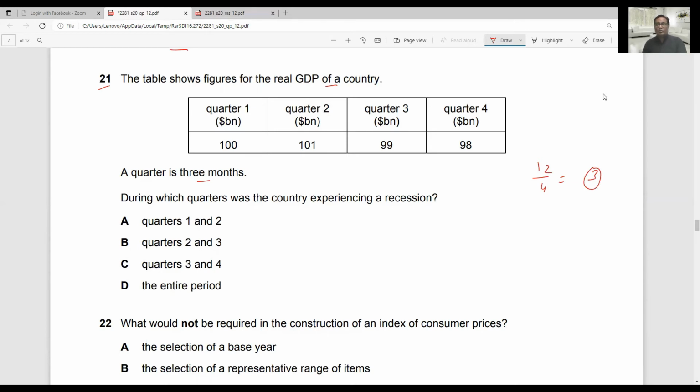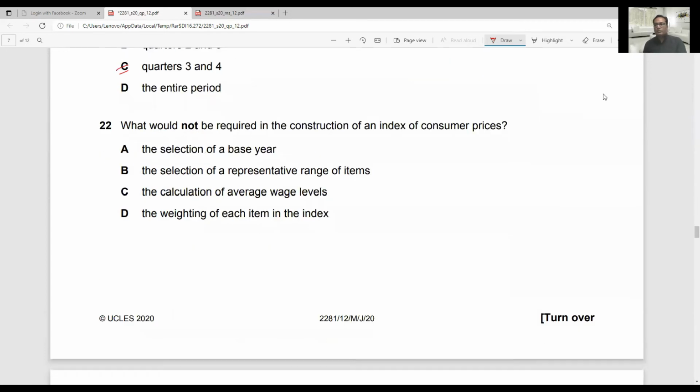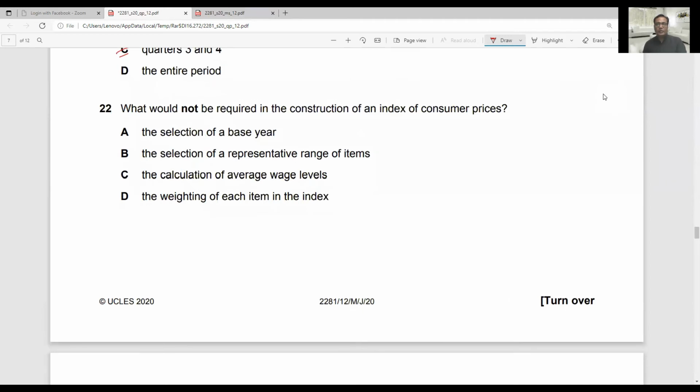During which quarter was the country experiencing recession? In quarter 1, it was 100 because we are initiating here. In quarter 2, it rose. This is good because growth has occurred here. In quarter 3, GDP has decreased from the previous quarter. So this is recession and it has further decreased. So 3 and 4 are facing recession. So option C is the correct answer. Recession means decline or downfall in economic conditions of the country.